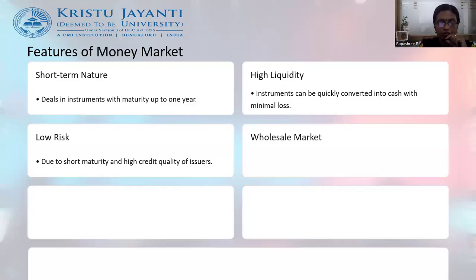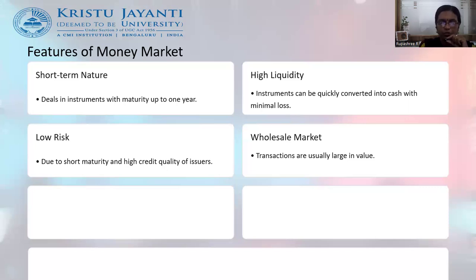The next feature of the money market is that it is a wholesale market. That means the transactions usually take place at large volumes. It doesn't mean that I buy one treasury bill or three treasury bills issued by RBI. I purchase a lot of treasury bill instruments.